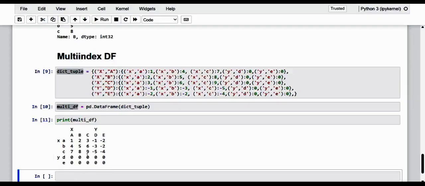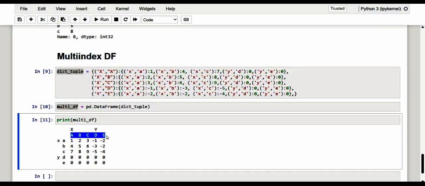As we can see in the output representation, the labels of the index are all in lowercase a, b, c, d, e, and the columns are all uppercase A, B, C, D, E, grouped under other indices, X and Y, which are in lowercase, and X and Y in uppercase, respectively.